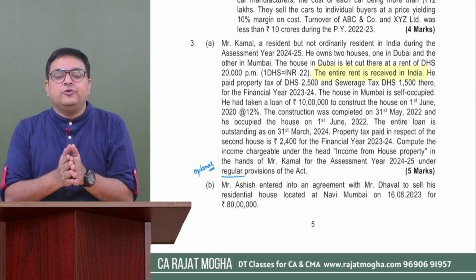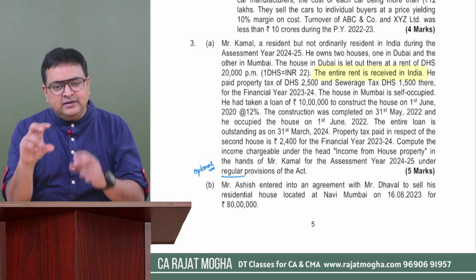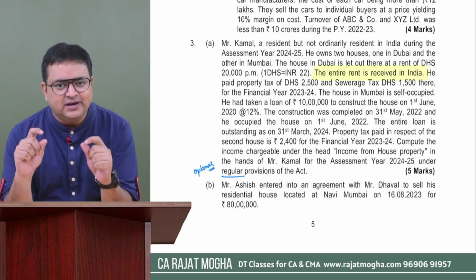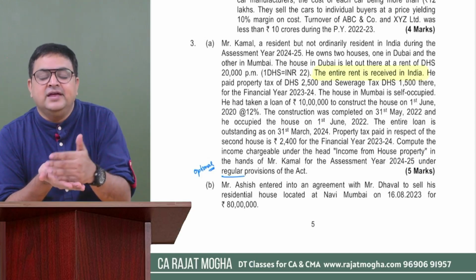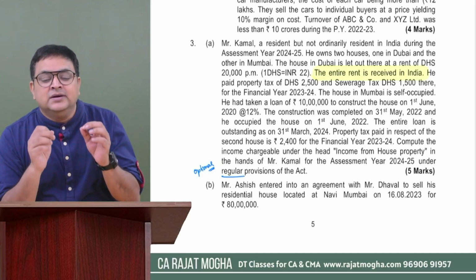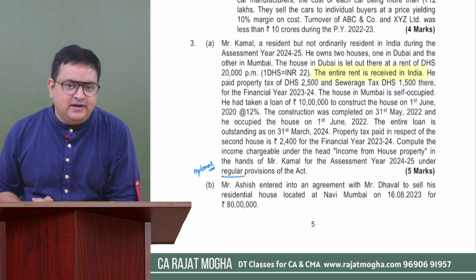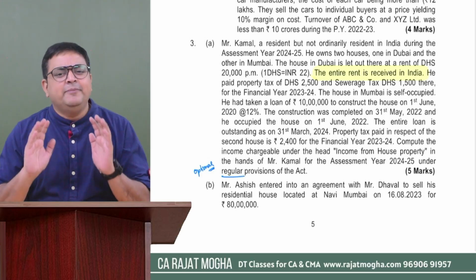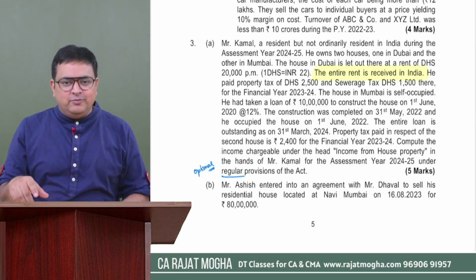Okay, so this is a pure house property question. So first of all, you have to calculate the income of Dubai because that will also be taxable, and you should mention a simple one-liner note that since the assessee is a not ordinary resident, generally his income which is accruing outside India should not be taxable, but here the income is getting received in India, that is the reason we are making it taxable, right? Please give it a note also, not more than 1 or 2 lines, simple plain English. Okay, then you have to calculate the income from Dubai house.